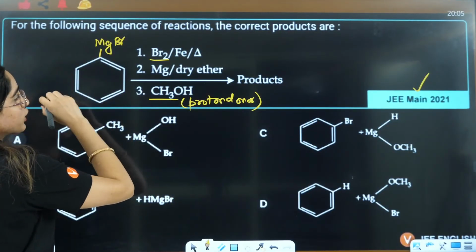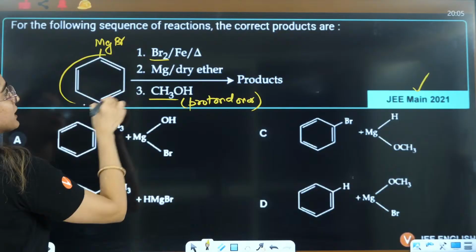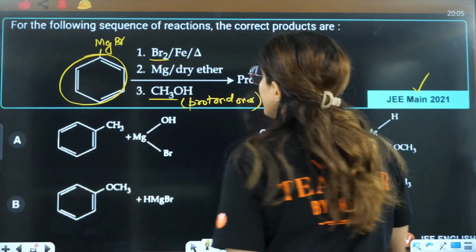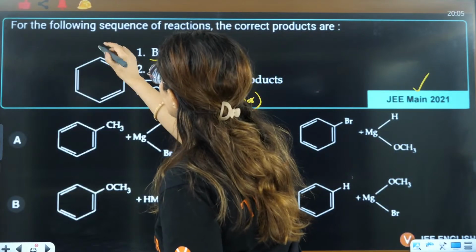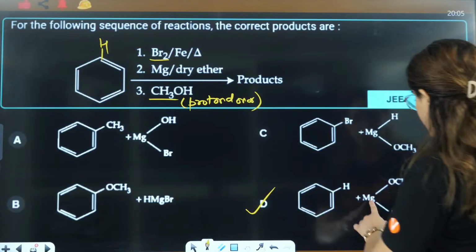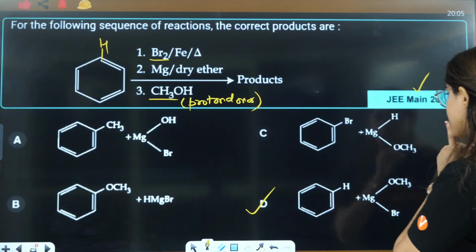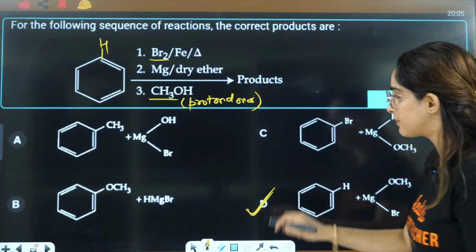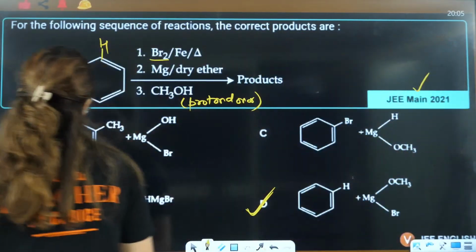So this MgBr will be converted to hydrogen, that is benzene, and to this Mg you will have the attachment of OCH3. So D is the correct answer here.